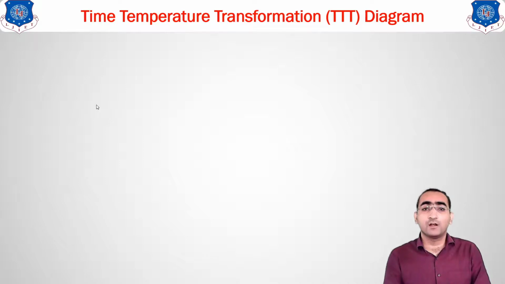You have already covered in the earlier chapter the allotropy of iron. There was one diagram known as the iron-iron carbon equilibrium diagram. That diagram was a diagram in which we had everything at an equilibrium position.